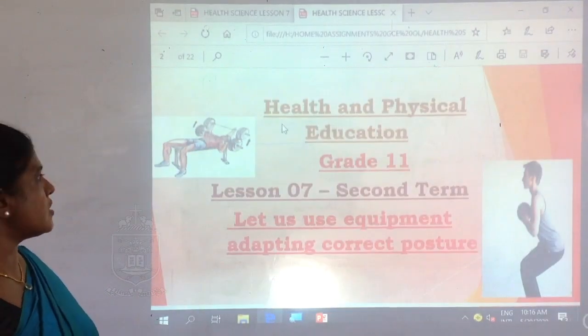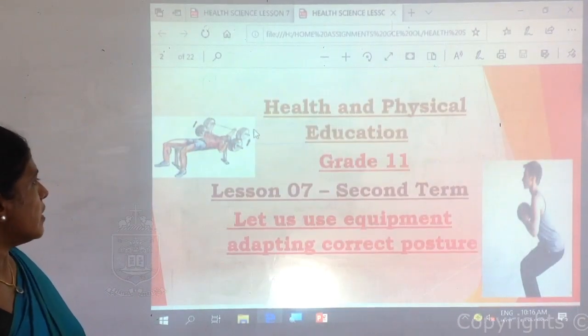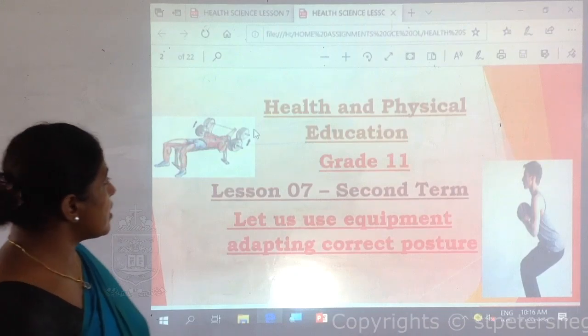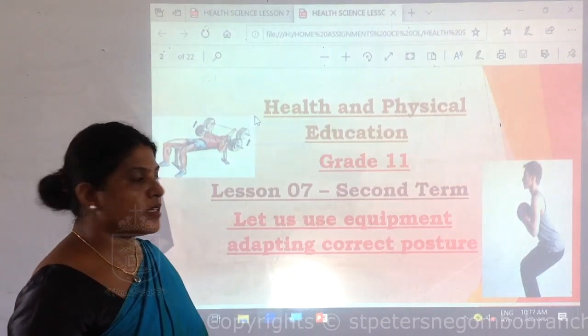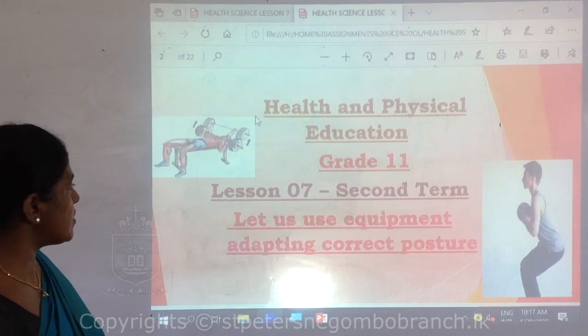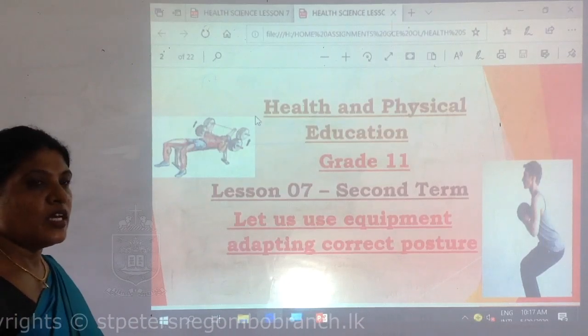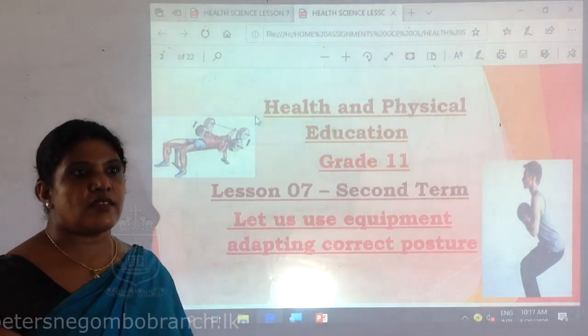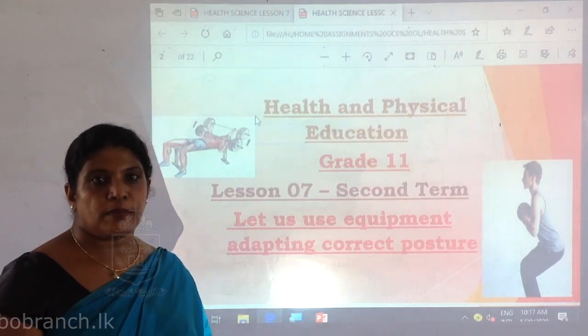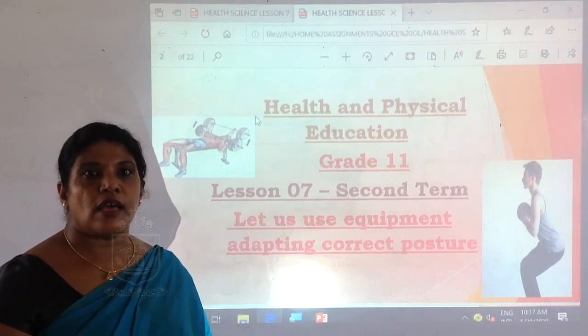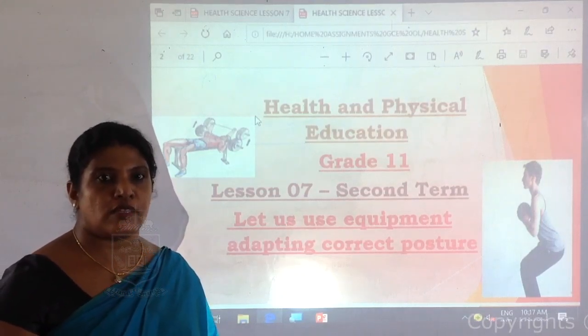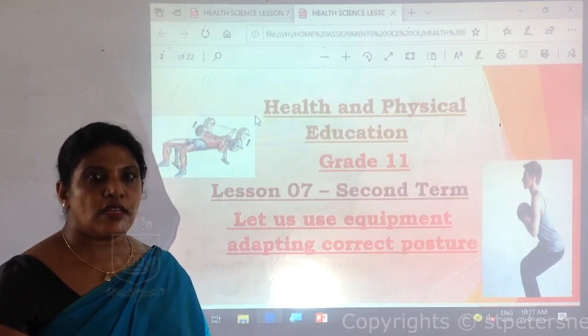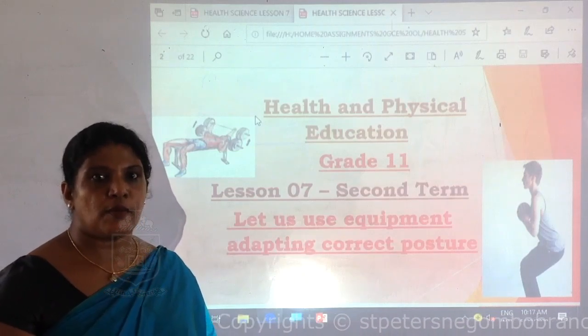Today I am going to discuss with you Grade 11 lesson number 7. It's a second term lesson. Let us use equipment adapting correct posture. We engage with different activities in our day-to-day life. If you apply the incorrect posture, there can be many failures in your systems. Therefore, definitely we have to follow the correct posture.